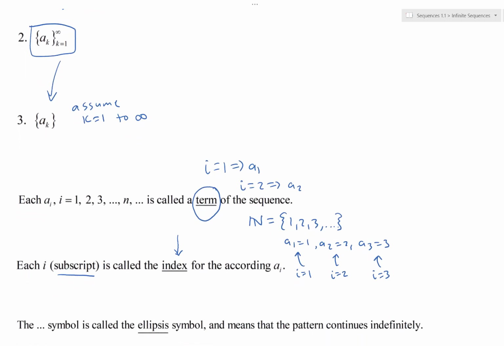And then, just a little side note here, that dot, dot, dot, like we've been saying, in case you didn't know, we refer to that as the ellipsis symbol. That just means that whatever pattern you're dealing with, it's just going to continue on in that fashion indefinitely. So not just dot, dot, dot, but 3 dots and it continues on in that fashion.